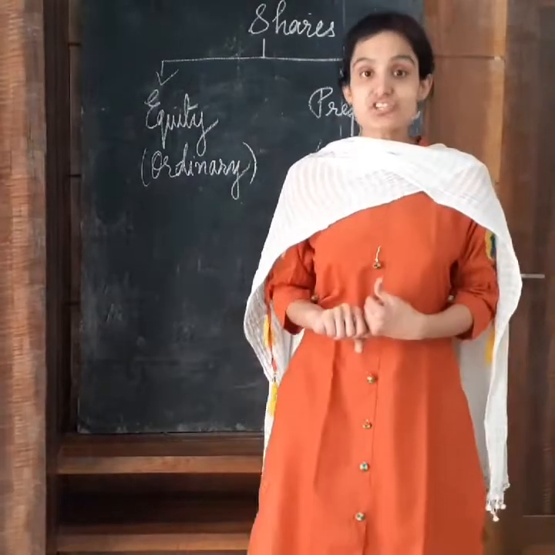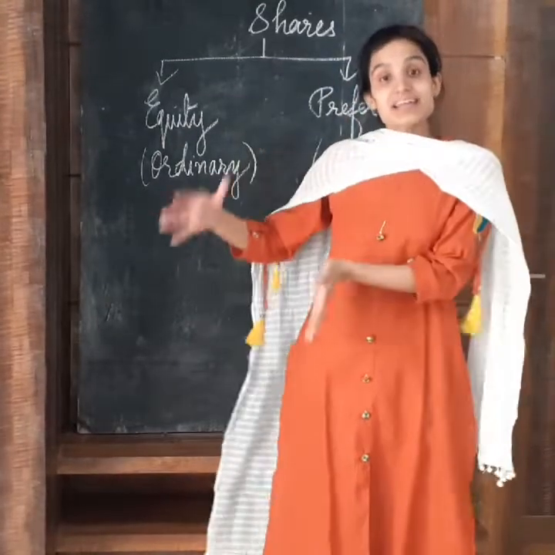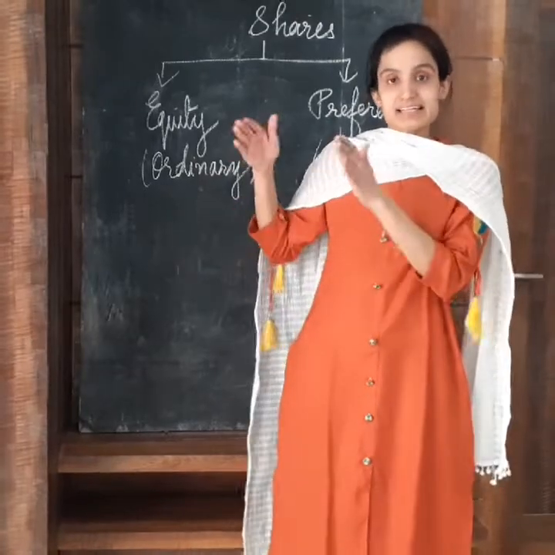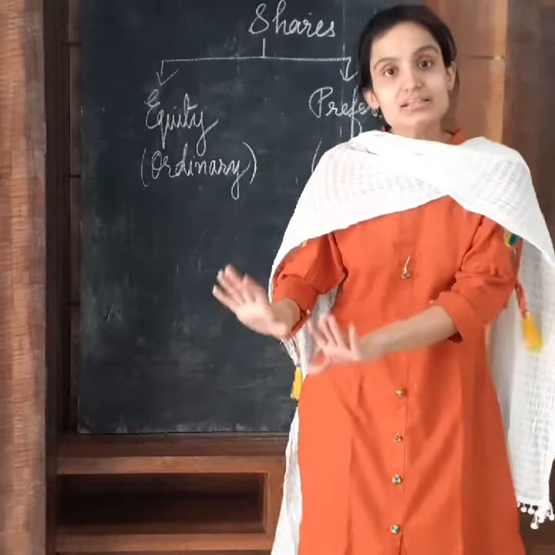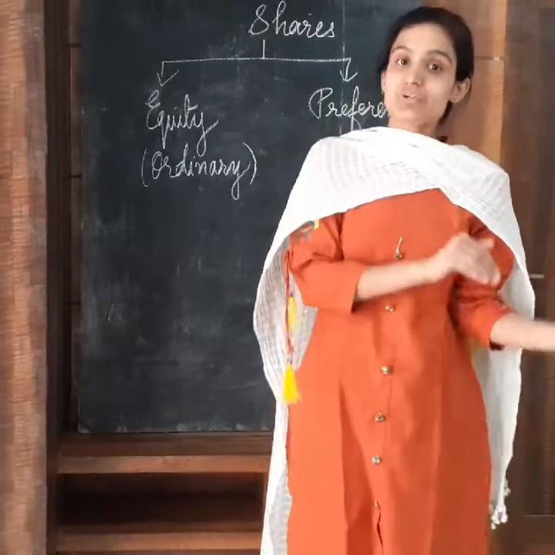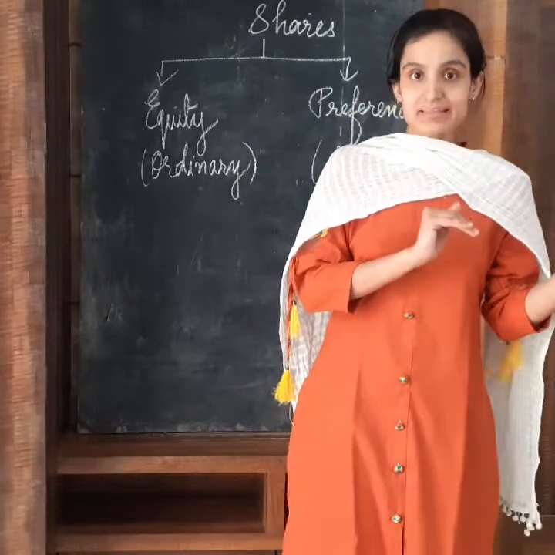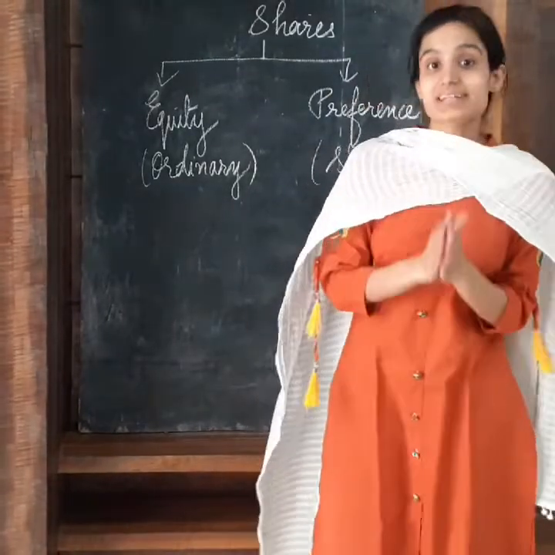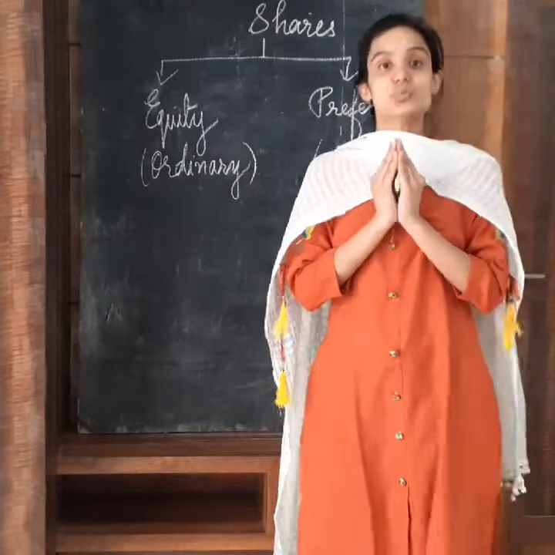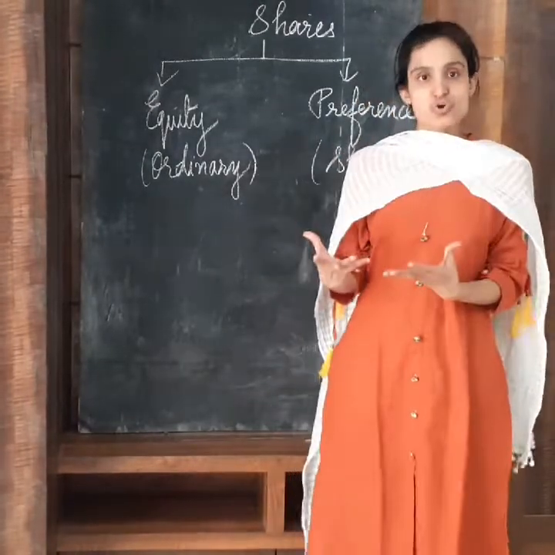Third, equity shareholders are paid their capital at last, meaning at the time of winding up of the company, after satisfying all the claims and liabilities, only then can equity shareholders get back their capital. Fourth, equity shareholders carry voting rights. And fifth, equity shareholders can enjoy residual profit.